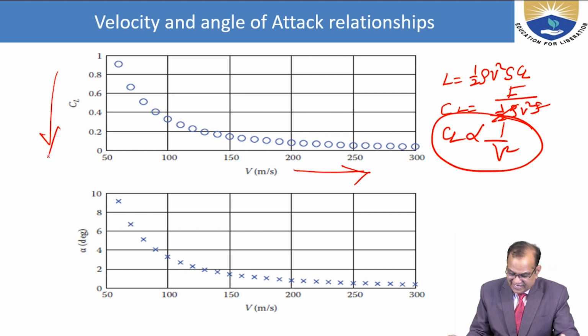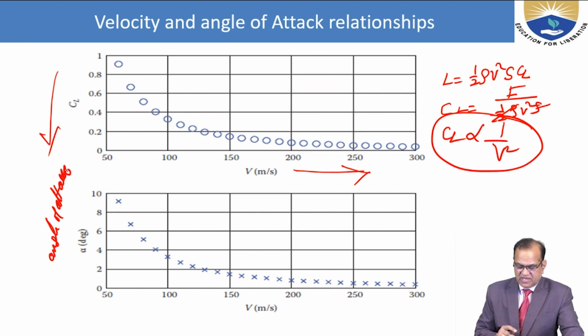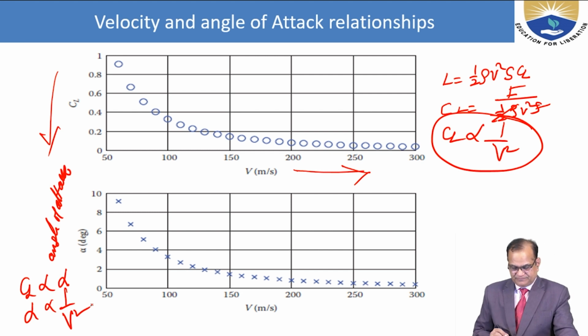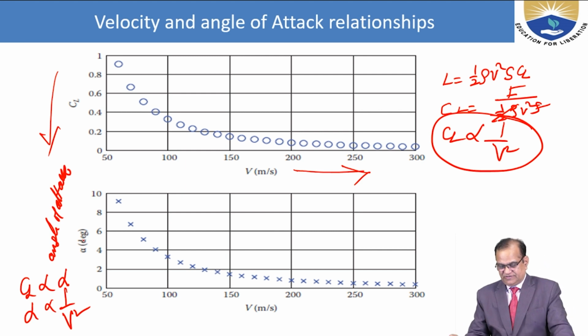In the same way, if you see the angle of attack and the velocity, here also your CL is directly proportional to alpha, but alpha is inversely proportional to V square. So here also you will get the same type of pattern for alpha and velocity. So this is also very important. Every student should understand this concept because there is so much confusion.